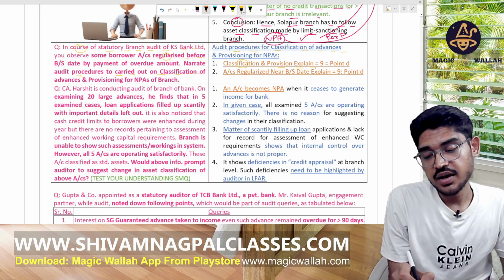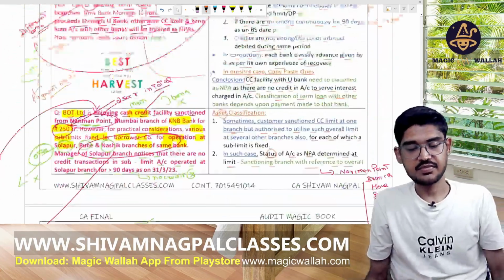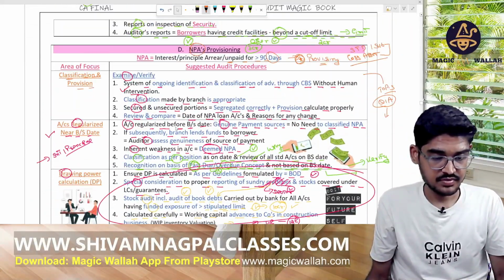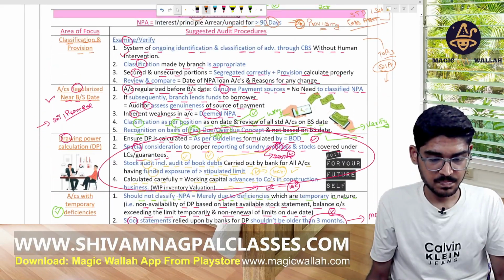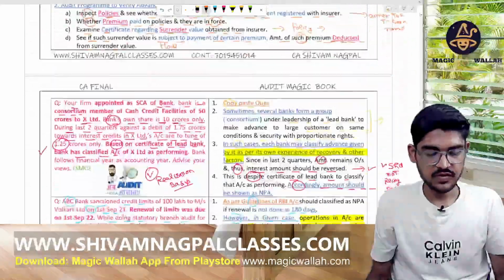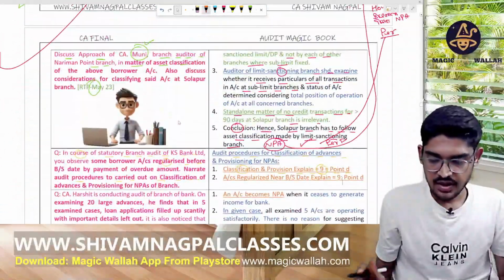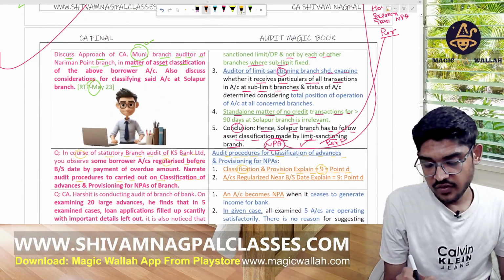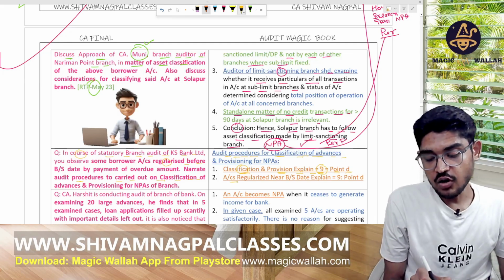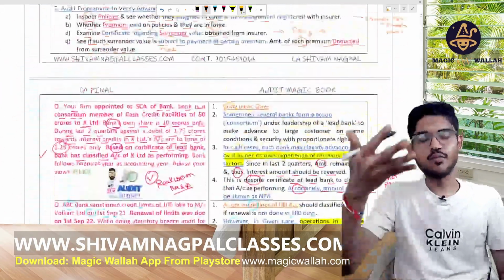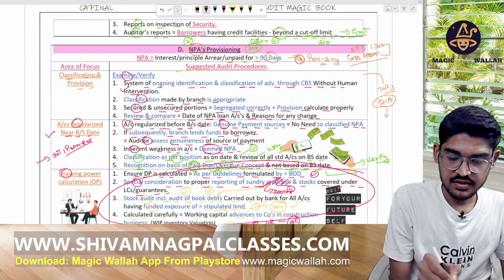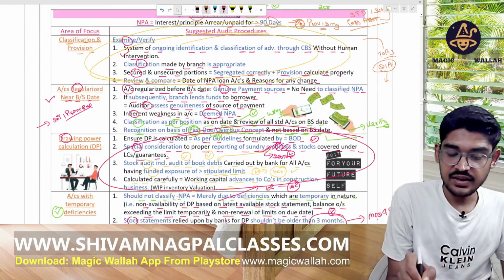Classification and provisioning, 9th point D. The audit procedures for the classification of advances and provisioning: explain the 9th point D, and the accounts regularized near balance sheet date. 9th point D means referring to the above points only: their classification treatment, and classification near balance sheet date.